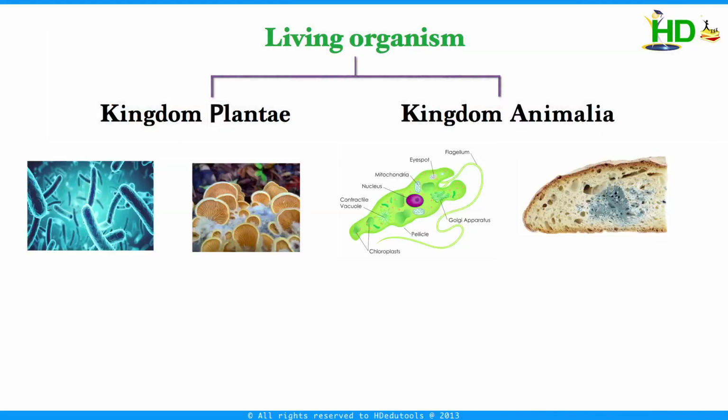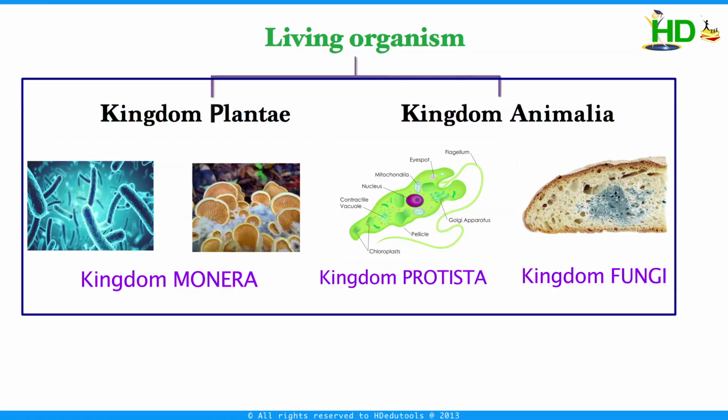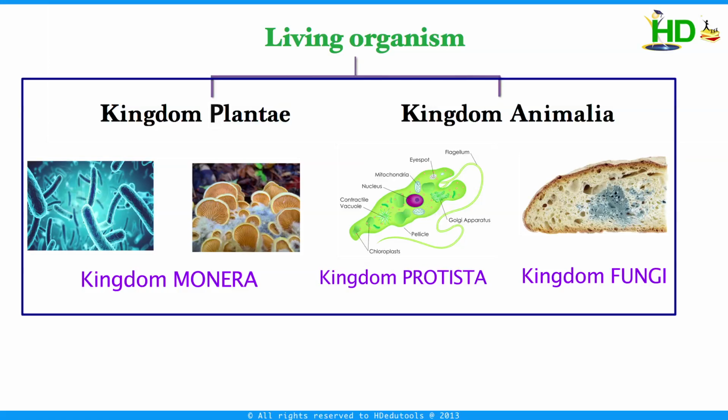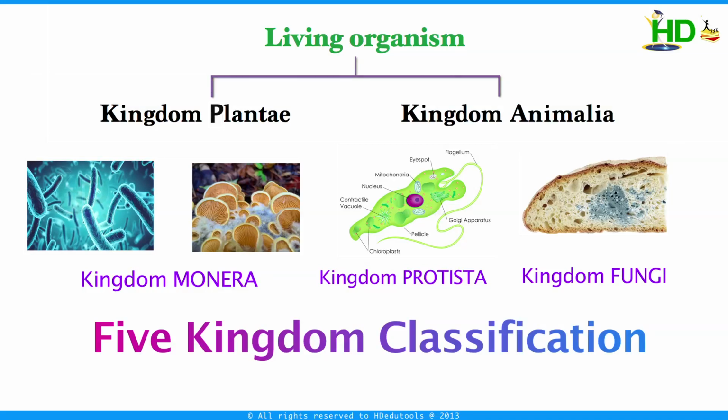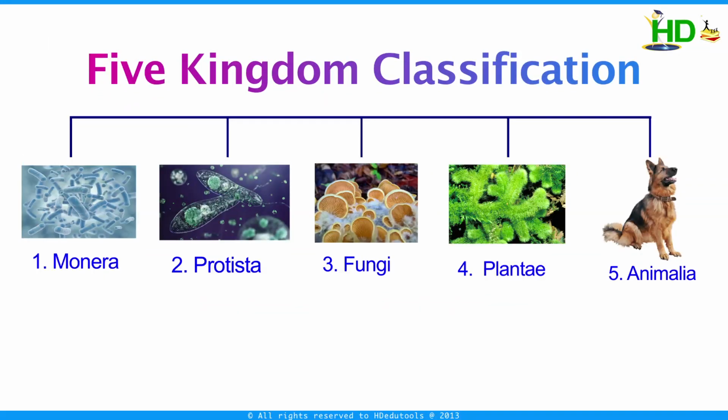Now, these three groups are different from plants as well as from animals. So, these three are recognized as distinct kingdoms: Kingdom Monera, Kingdom Protista, and Kingdom Fungi. And these together with two other kingdoms, that is, the plants and animals, form the five kingdom classification. The five kingdoms under the recent scheme of classification are Monera, Protista, Fungi, Plantae, Animalia.